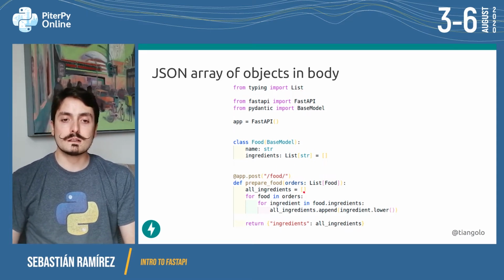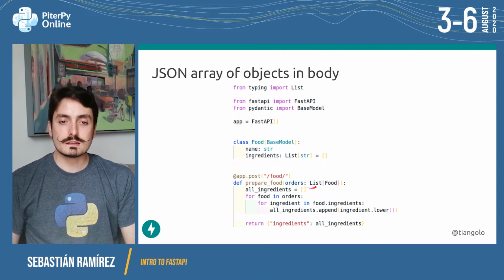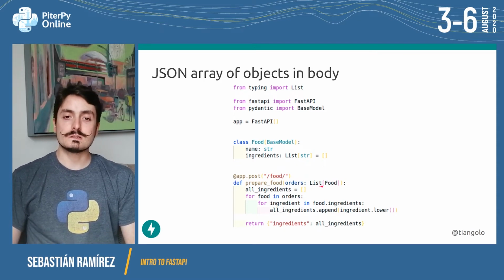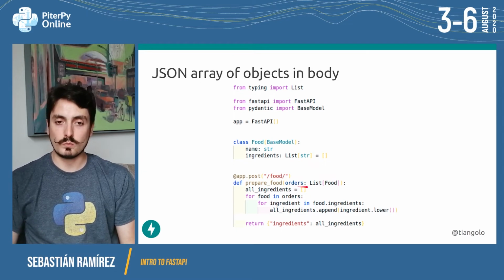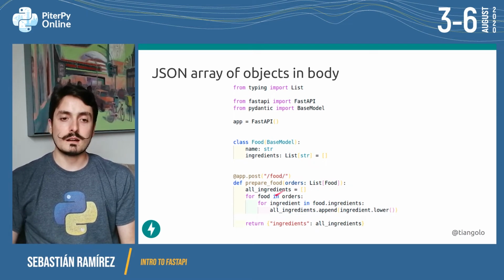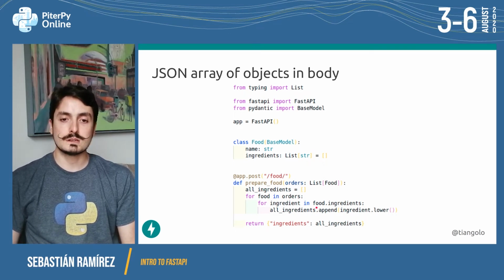And we are declaring that this orders is going to be a list of Food items. So this is the standard way that you will say that orders is a list of Food instances. And FastAPI will make sure that we actually receive what we declared here. Then we can iterate for each food item in these orders, and then we can iterate for each ingredient in the ingredients in that specific food.